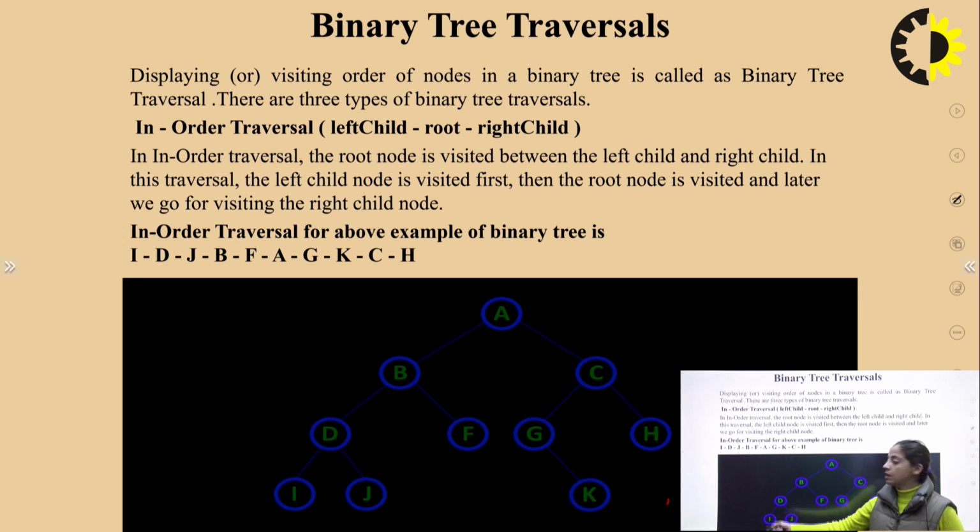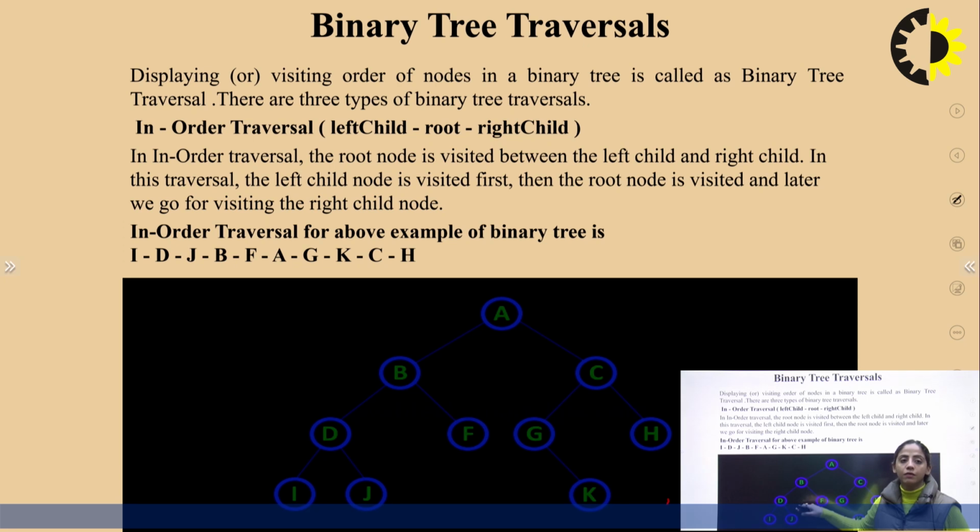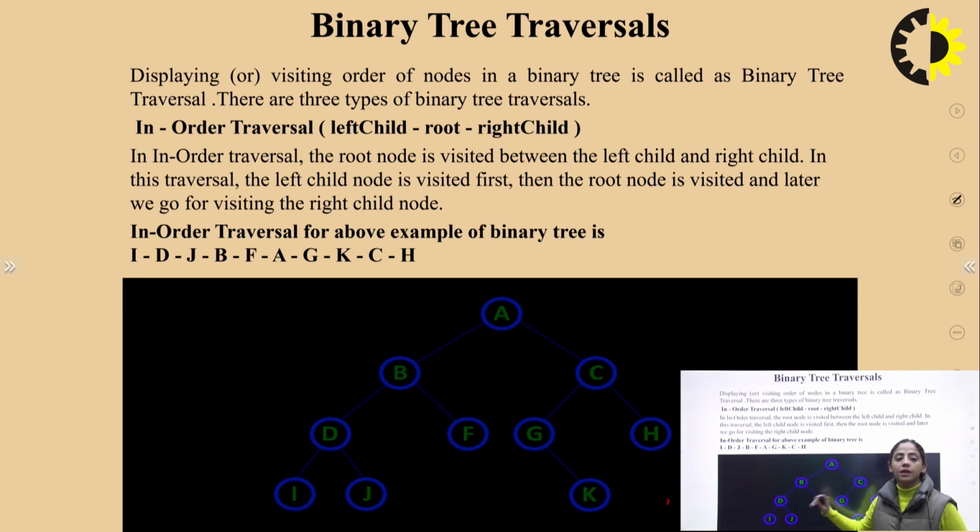Then we will traverse the root, which is D. Then we will traverse the right subtree, which is J. Now this left subtree has been completed. Now we will go to the parent node or root of this left subtree, which is B. Now we go to the right subtree, which is F. Now again, this left subtree has been traversed. What we will do? We will traverse the root node, which is A.